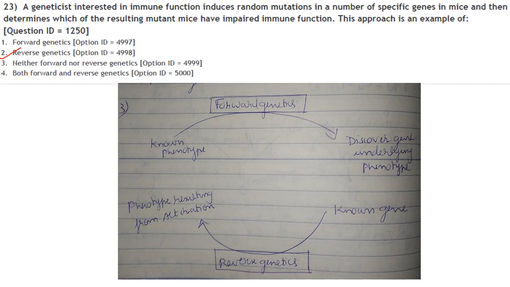So here what he has done, he has induced mutations to a specific number of genes in mice. So he knows about the genes, and then he is determining which of the resulting mutant mice have impaired immune function. And he is determining the function, or the phenotype, of this particular known gene. So it is an example of reverse genetics. Answer is option 2.